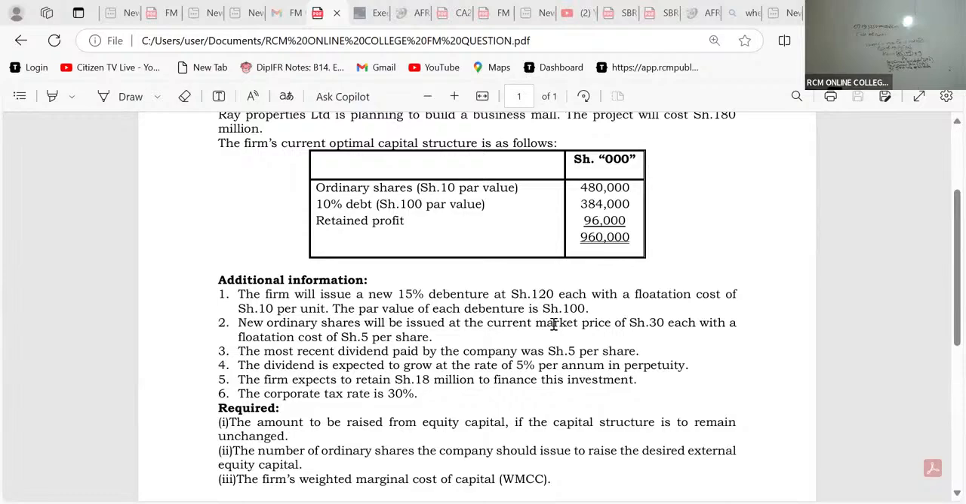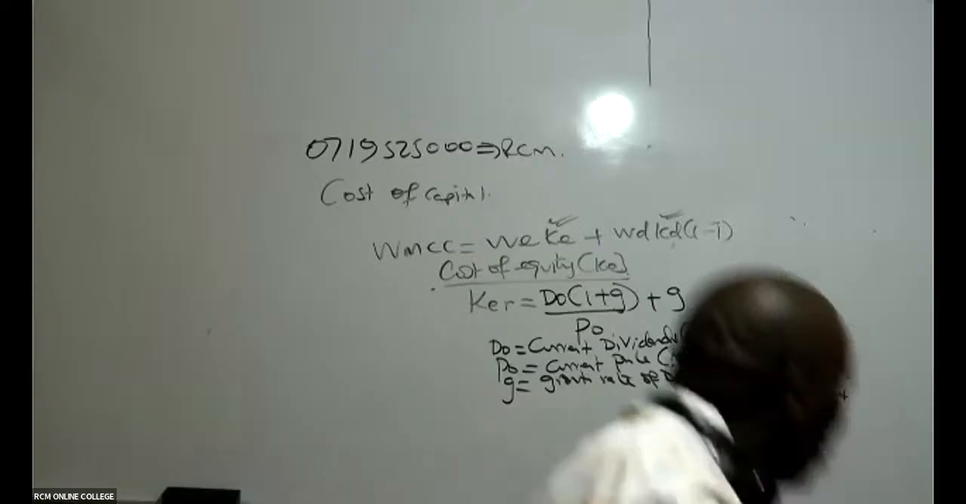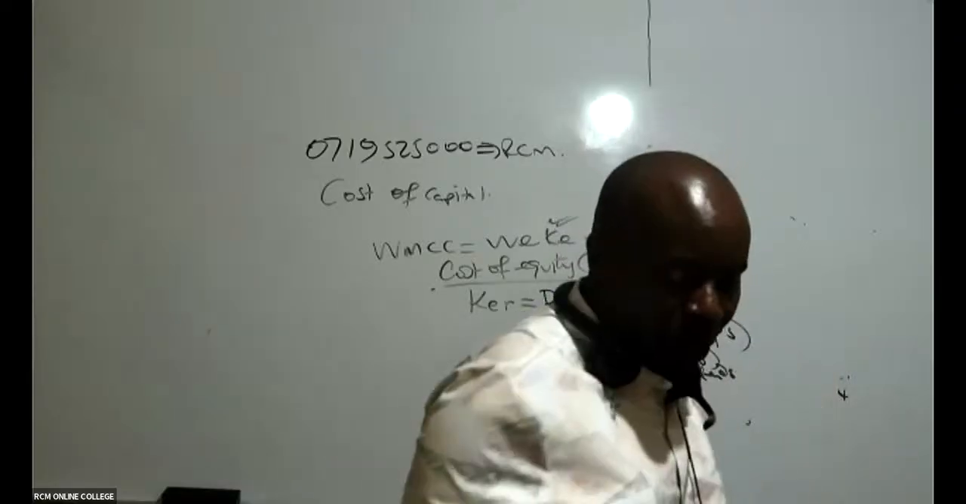That is 30, PO. And then you can see here, the most recent dividend paid, most recent means today, most recent means now, O. The most recent dividend, which is our DO, will be 5. And this dividend will be growing at 5%. So now I have everything to ensure that I get what here? I get cost of equity, retained earnings.